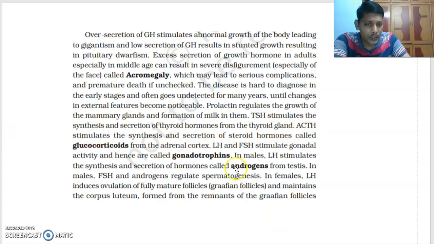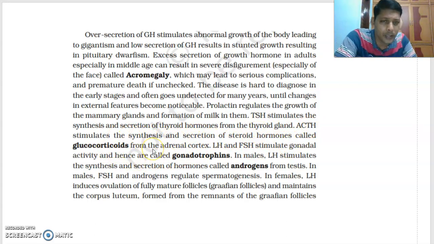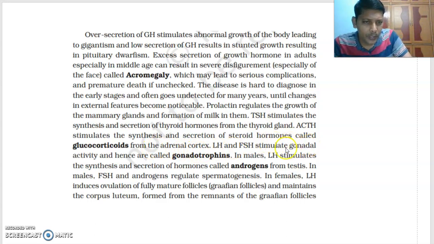ACTH, adrenocorticotropic hormone, stimulates the synthesis and secretion of steroid hormones called glucocorticoids from the adrenal cortex. And LH and FSH stimulate the gonadal activity, that means testis, and these are called gonadotrophins.